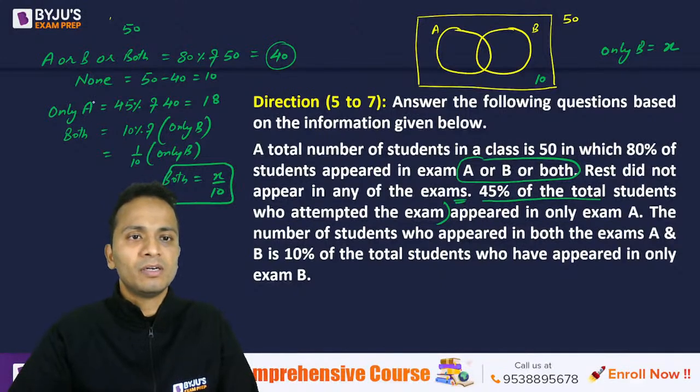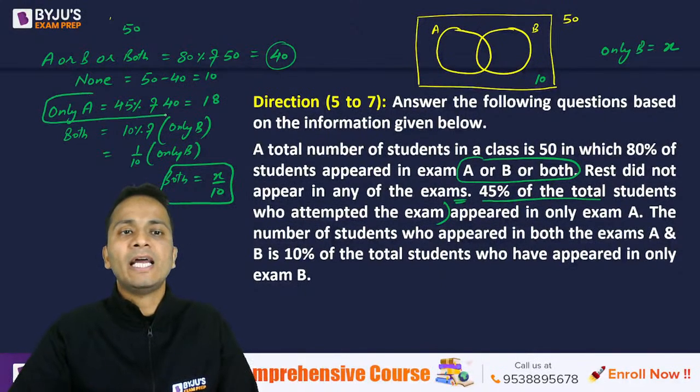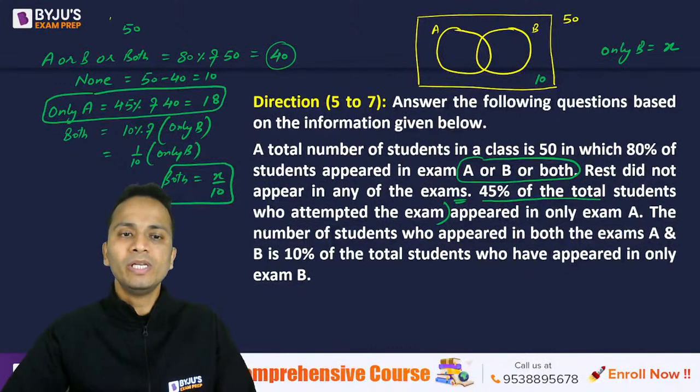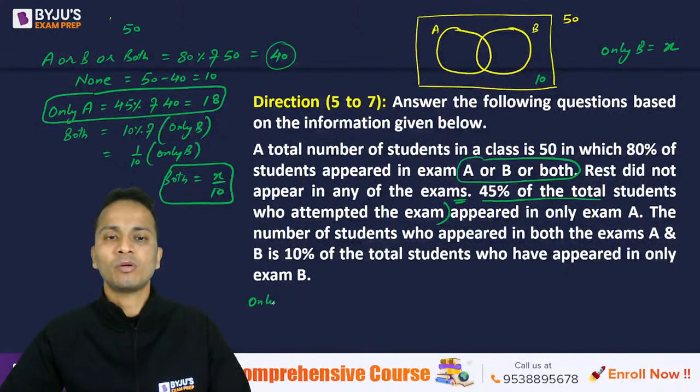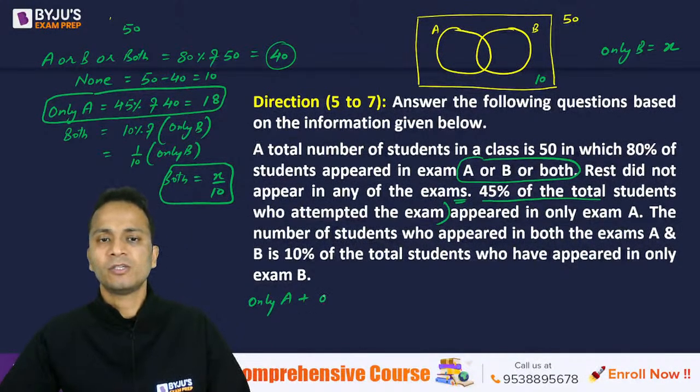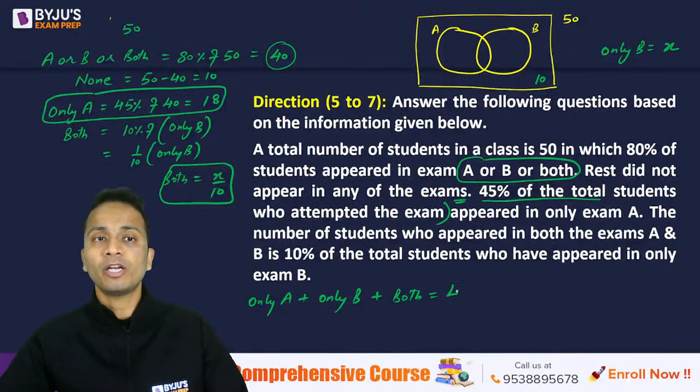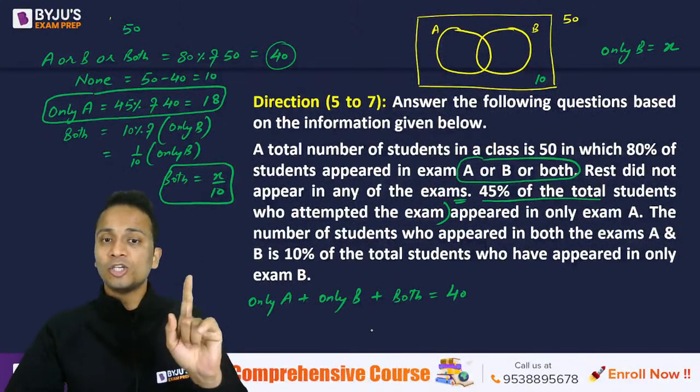Now I'm highlighting some information. Only A, look at the bottom of the screen, only A plus only B plus both should be equal to 40, which we calculated earlier at the top.